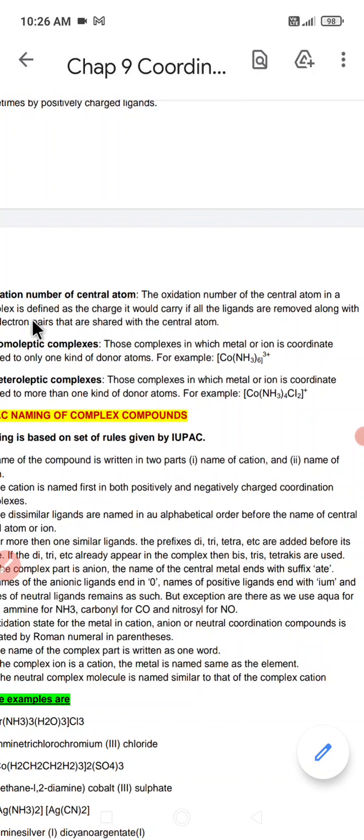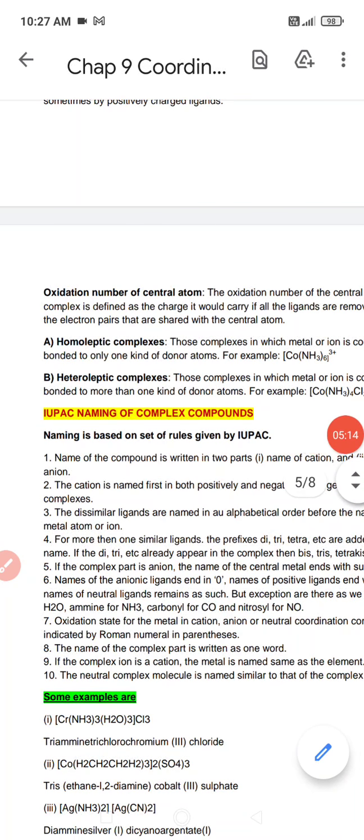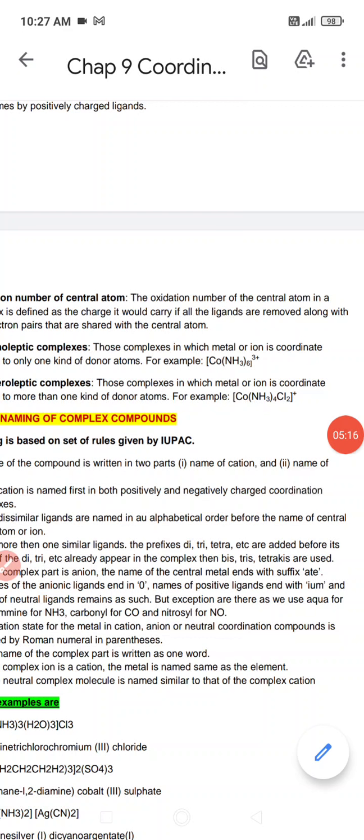Okay, that is called the oxidation number.